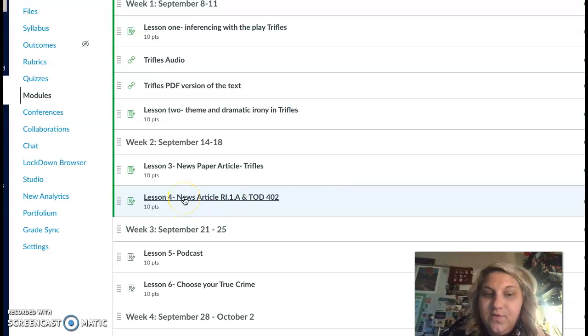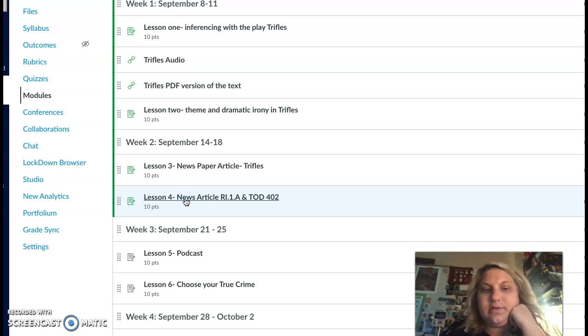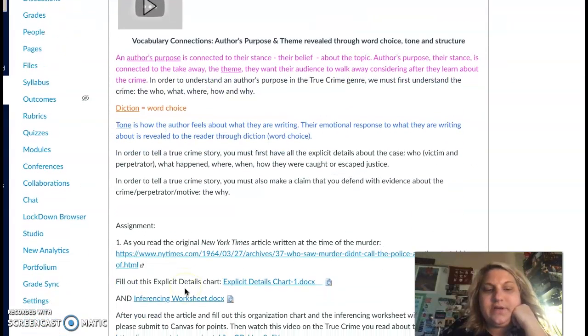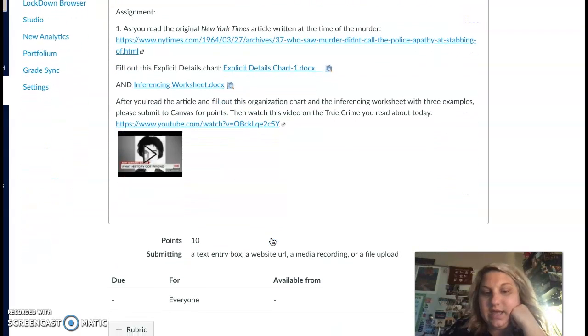And then you have lesson 4, which is a new newspaper article over the Kitty Genovese true crime that happened in New York City. You'll read the article and answer the questions. I think there's an inferencing worksheet you'll download. Let's click on that. Let's look. Yep, there's an inferencing worksheet you'll download right here. You'll need to fill it out and save that and then upload it. You'll download this, write in it, and then save it and upload it to Canvas.